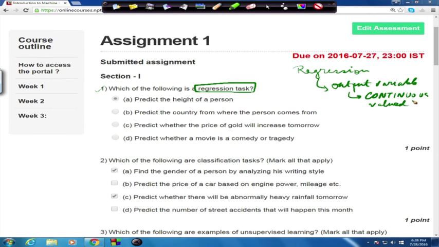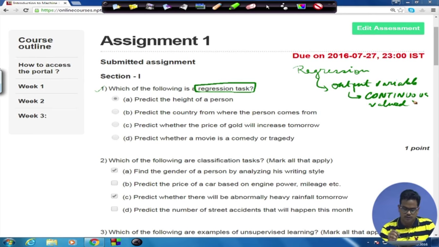So you have to go down and see in which of the cases the output variable is continuous. The correct answers are already marked, and I'll describe why the answers were chosen in that way.